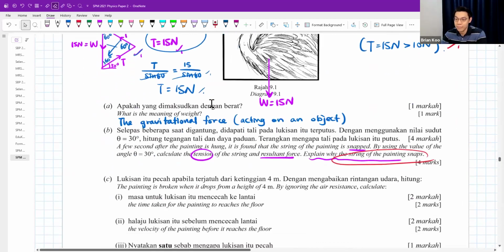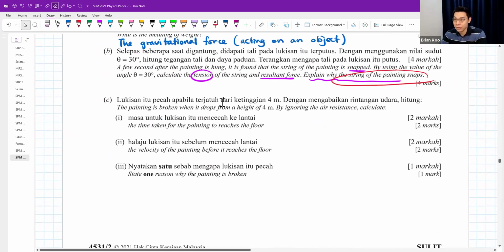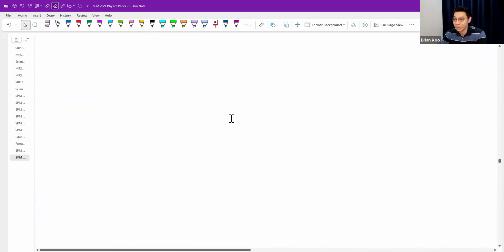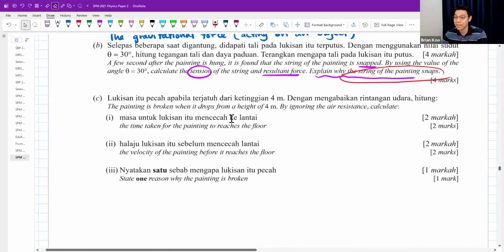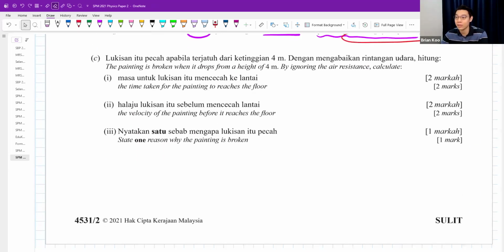Okay, then part C. The painting is broken when it drops from a height of 4 meters. By ignoring air resistance, calculate the time taken for the painting to reach the floor. Okay. Painting will drop 4 meters. That sounds like the displacement. Okay, calculate the time taken.